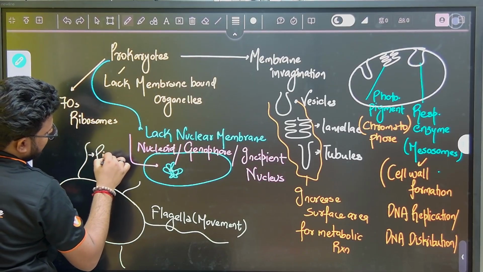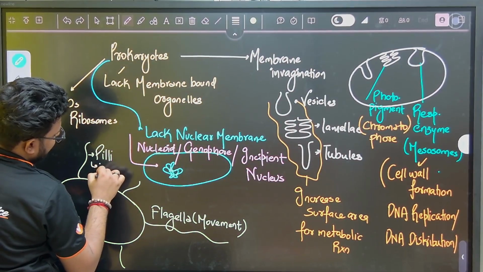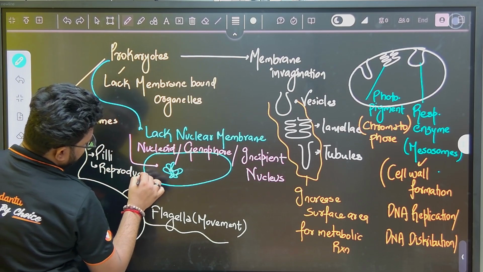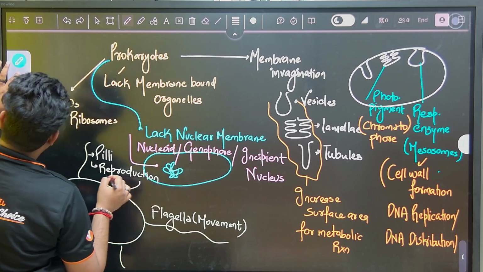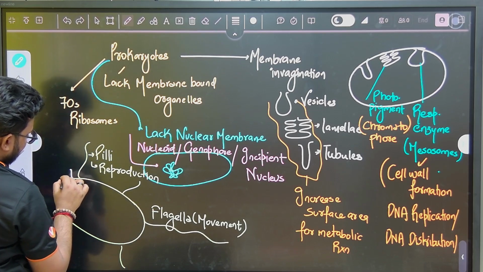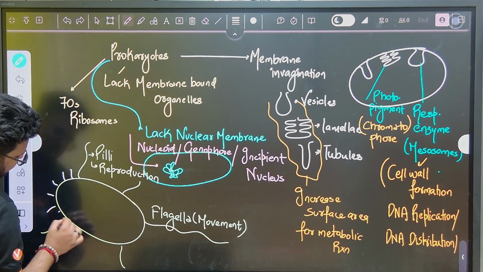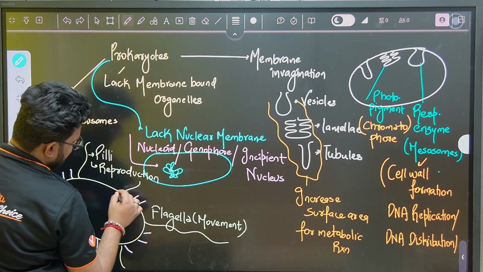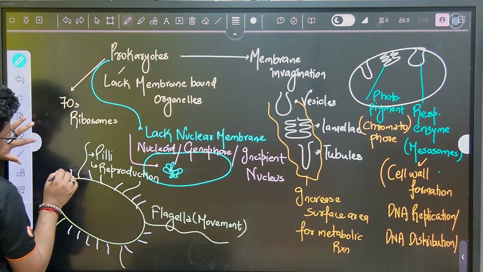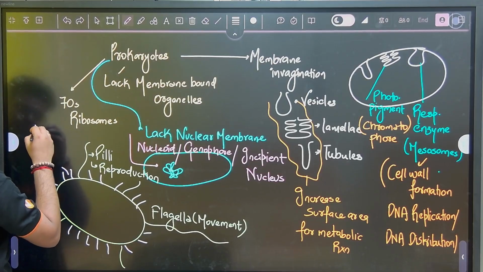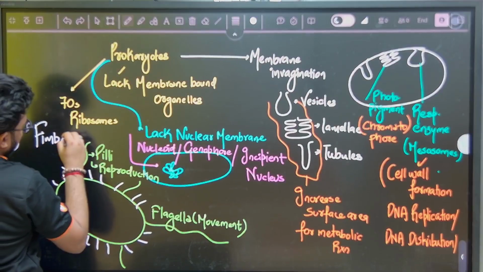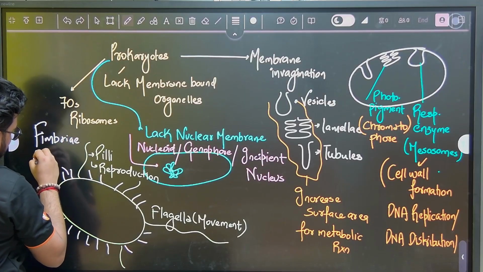This is our villi, which help majorly in reproduction. Then obviously we have small hair-like fibers, and these are called fimbriae, and it participates in what?